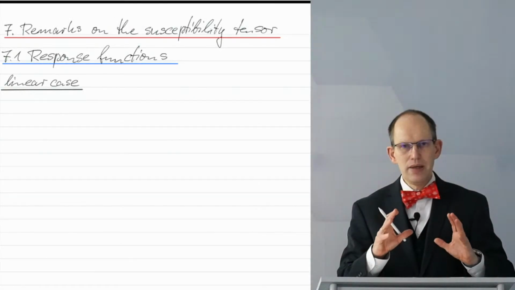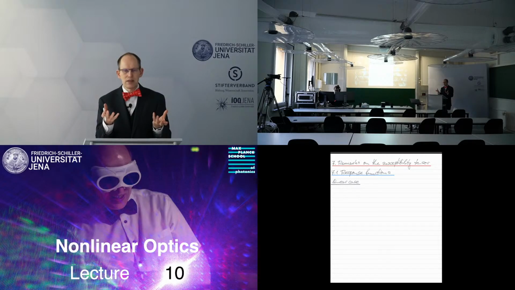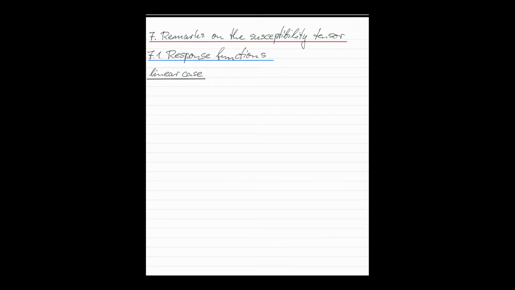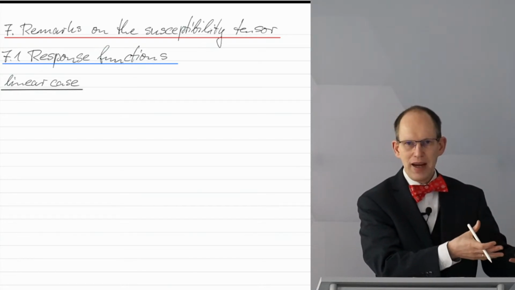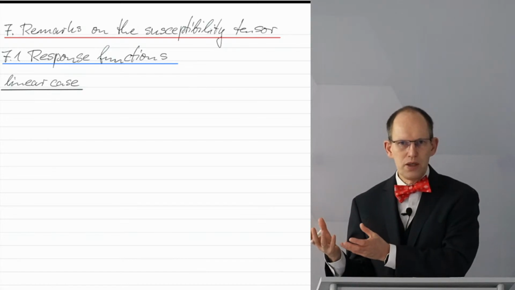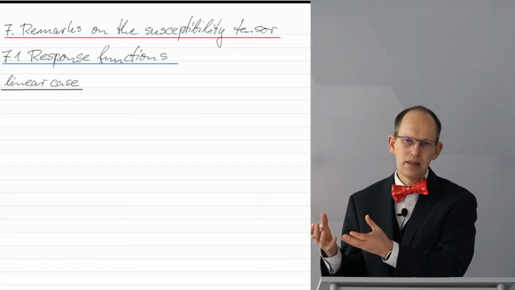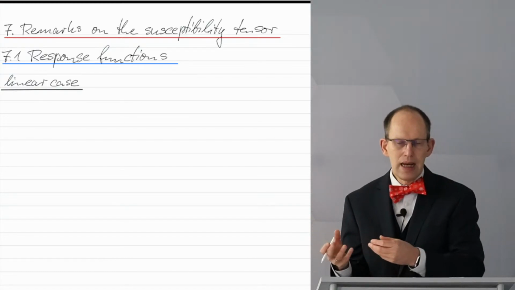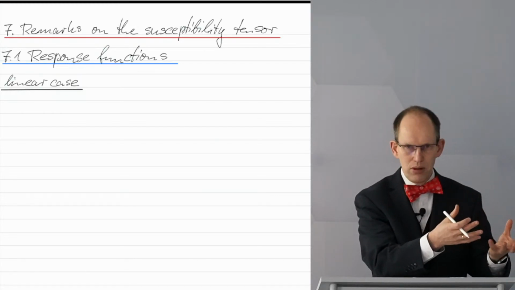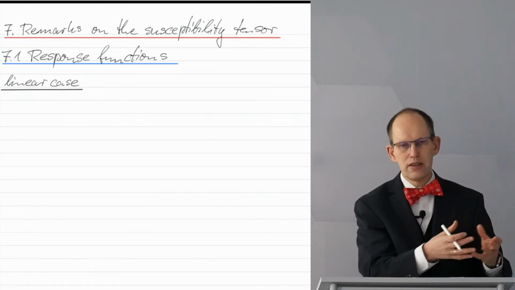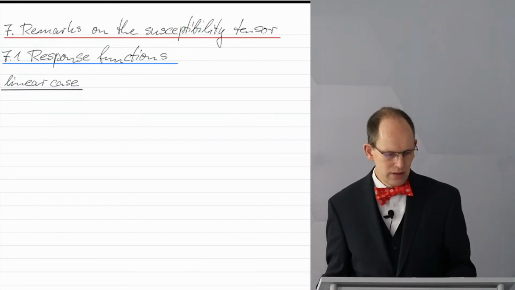What we did from the beginning is to see the polarization as the effect of some cause, which usually is the electric field. So the laser produces an electric field. This falls on some material, creates a polarization. So the polarization is the effect, and the light field, the electric field of the laser, is the cause.